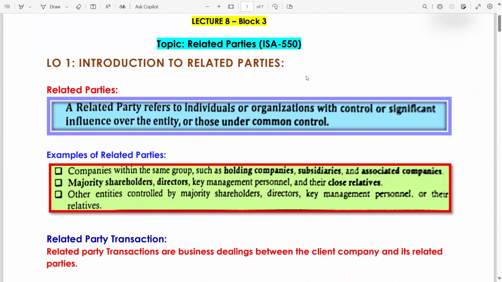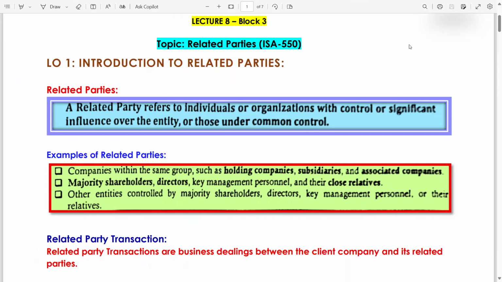Why? Because they have a relationship. Either the relationship or control is direct or indirect. Let's say the parent company has a subsidiary company, and the subsidiary company also has another company which is its own subsidiary. Parent company P has subsidiary S, and this subsidiary has another subsidiary. Now the parent company has an indirect relationship with the subsidiary of its subsidiary. Still, if there is any transaction between them, this is called a related party transaction.